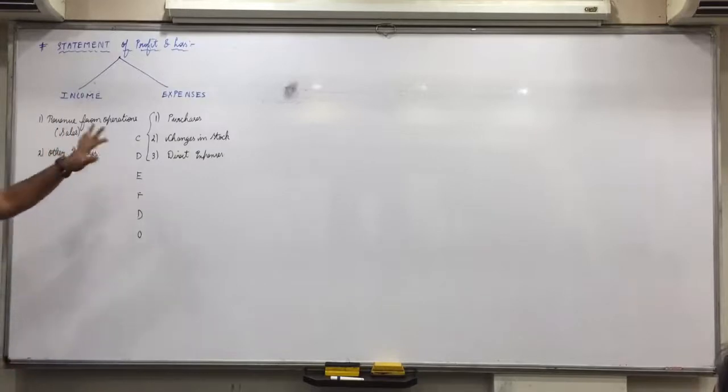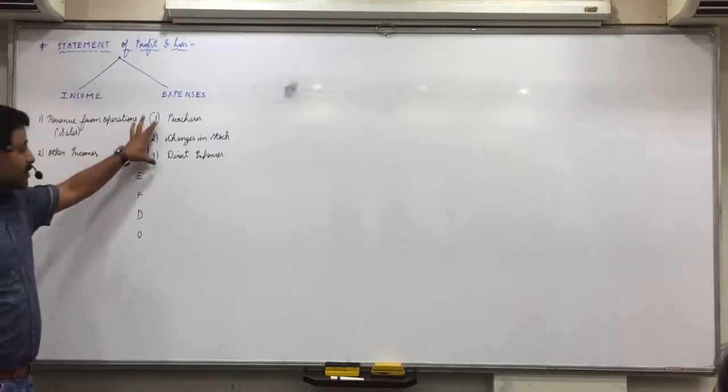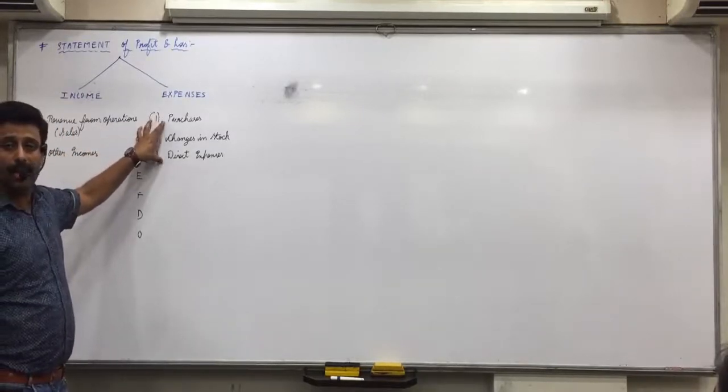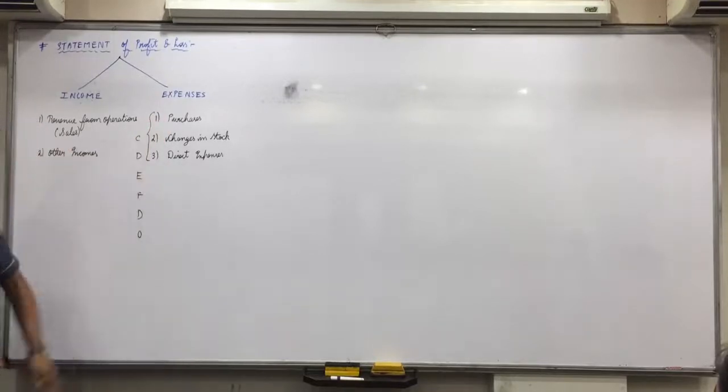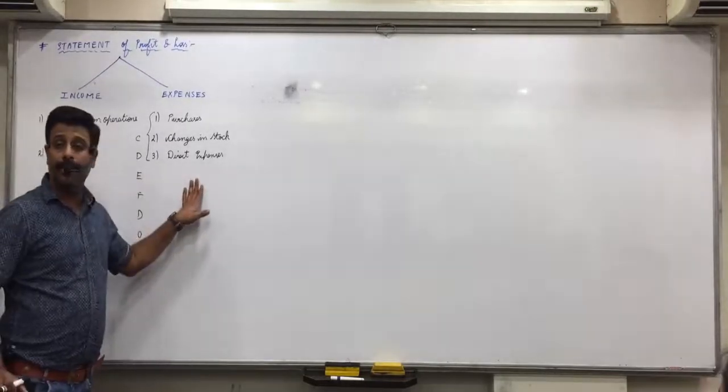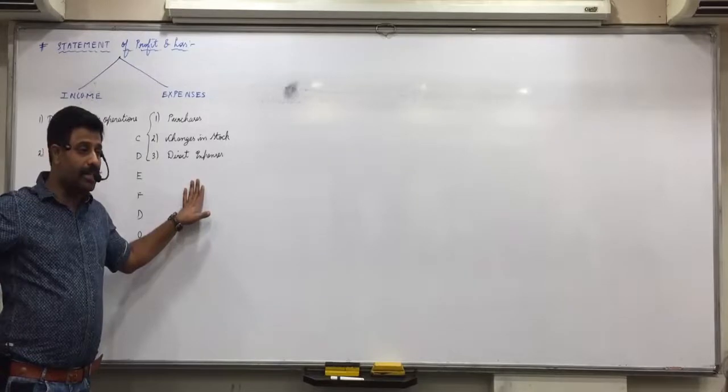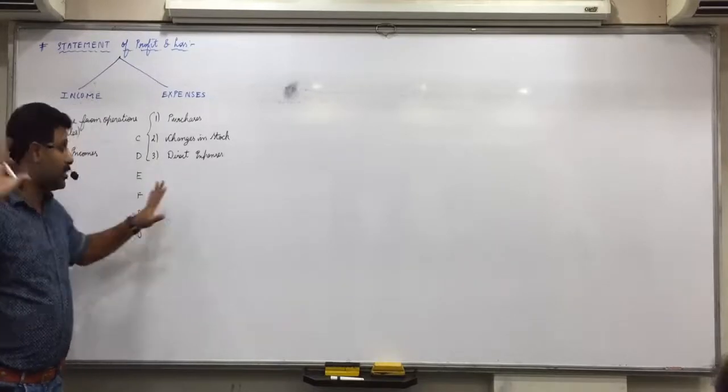So these three things consecutively, cumulative effect represents trading account. Okay. So purchases, then C, D, E, F, do. C stands for changes in stock. D stands for direct expenses. What will you include in direct expenses? Trading account debit side expenses except wages.